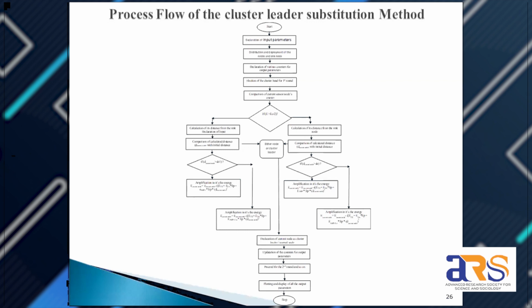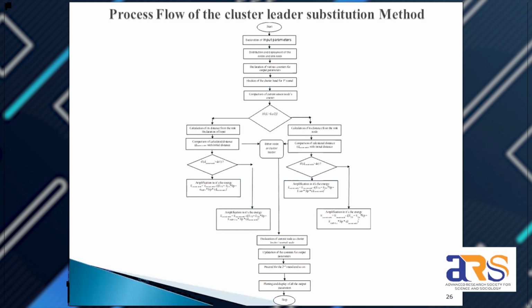Now this is the process flow of cluster ladder substitution. In this, we first initialize, that is start, then take the declaration of the parameters. Then we distribute and deploy our nodes, sink nodes, and other nodes. Then we initialize our counter to n numbers. Then we first apply our method to find the cluster head in the first round.